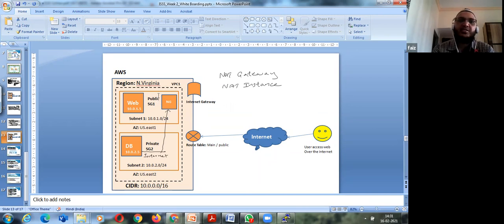If it's an instance, it has to be located in my public subnet. Then with the internal connections, the DB server will be connected to the NAT instance or NAT gateway and connect to the internet for downloading patches, services and other things. But a user cannot access the DB. Got the point? I can only have one-way traffic. Am I clear?